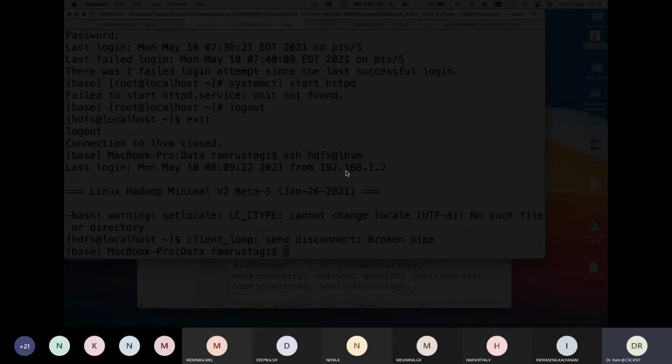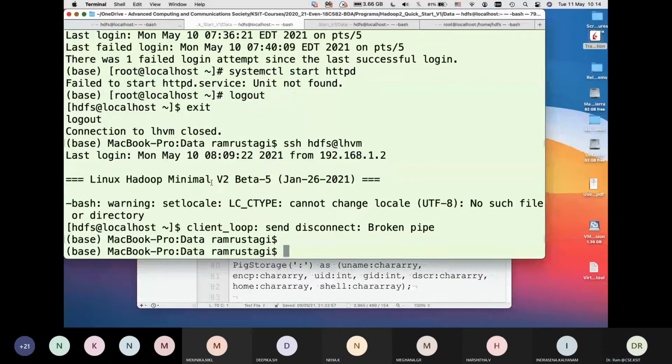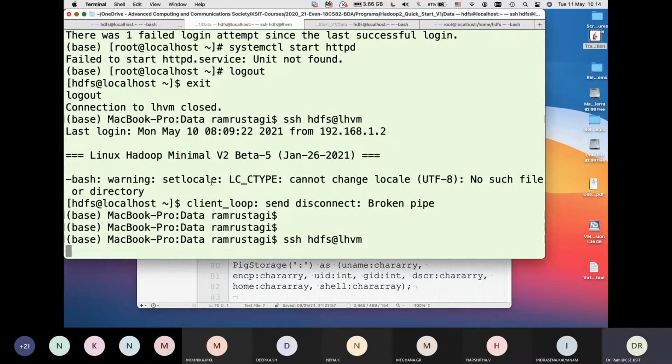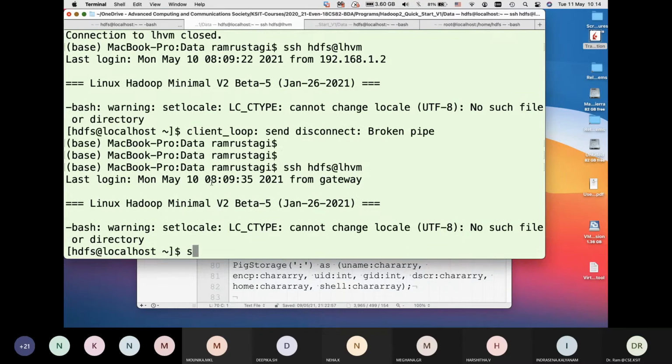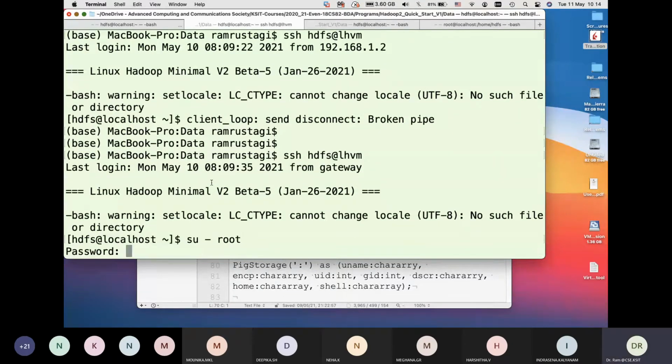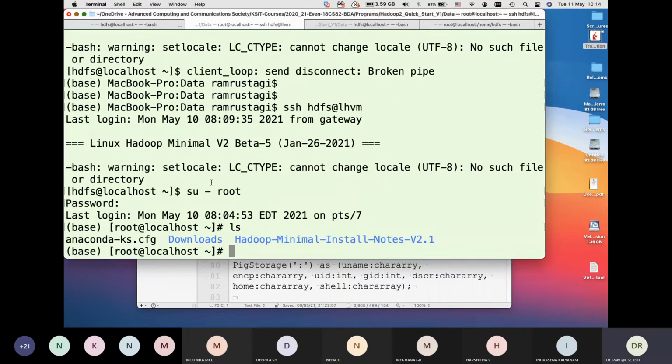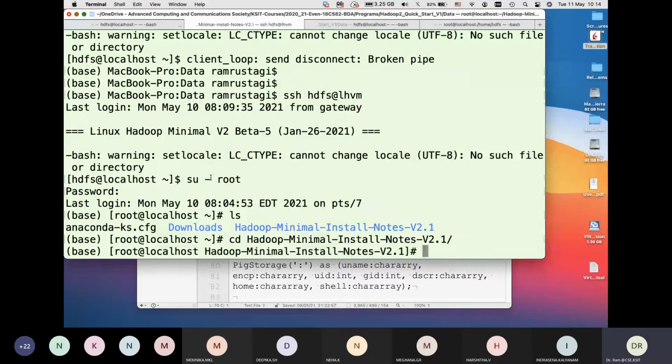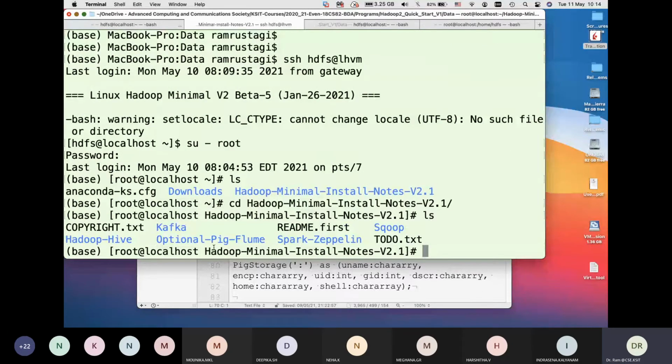So those who would like to try, you can look at the Hadoop install directions in the root directory, where you have directions given, optional Pig, Flume.